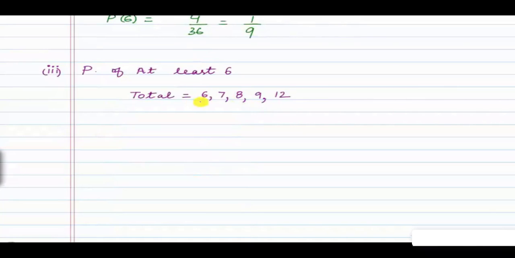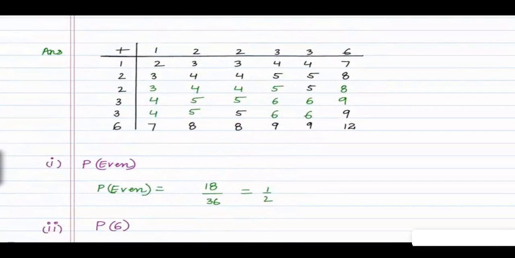So our third part is we have to find the probability of the total score being at least equal to 6. So whenever we have at least 6, that means we will have totals which are equal to 6 and can be greater than 6 also. So we'll have the totals 6, 7, 8, 9 and 12. So let us mark the totals which are equal to 6 or greater than 6.